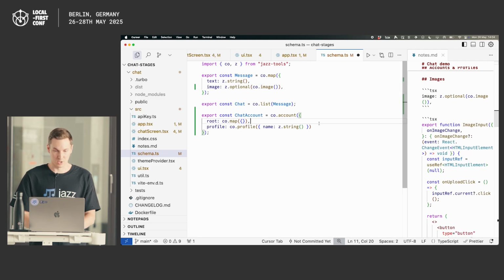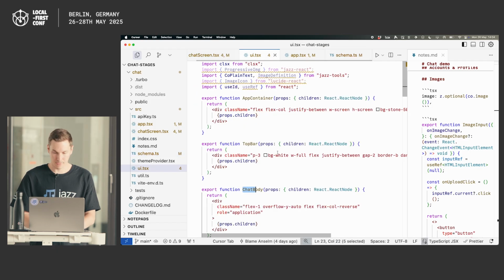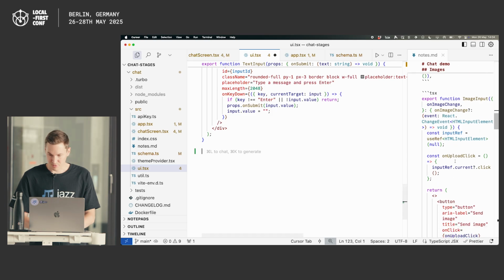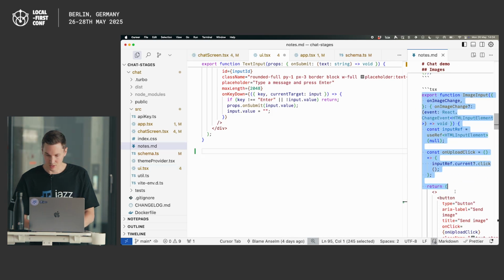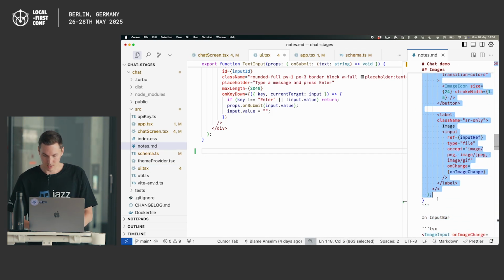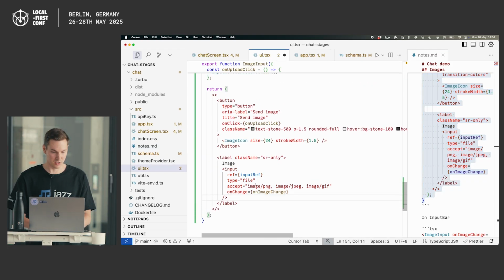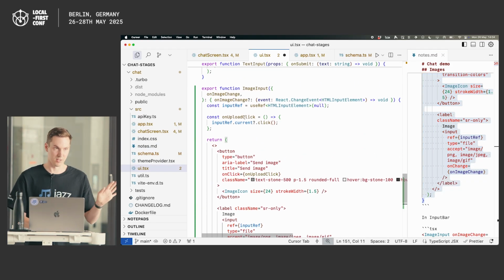We need an input for it, so what does that look like? We have our text input here, right? That's pretty boring. For the image input, this is basically just a slightly more comfortable abstraction around a file input in the browser. Just gives us the browser file and the callback. So for nothing jazzy, that's just like UI abstractions.